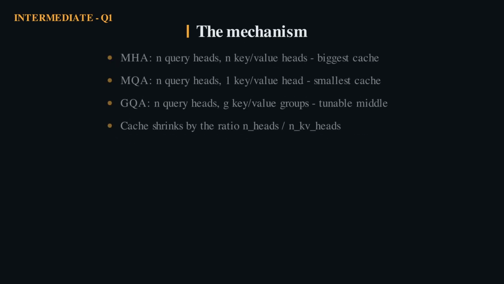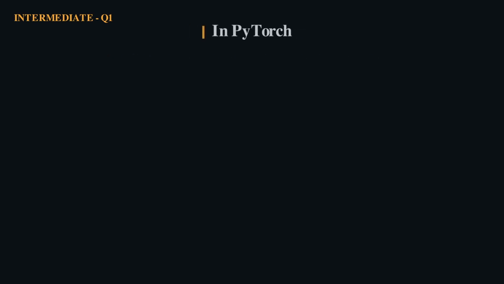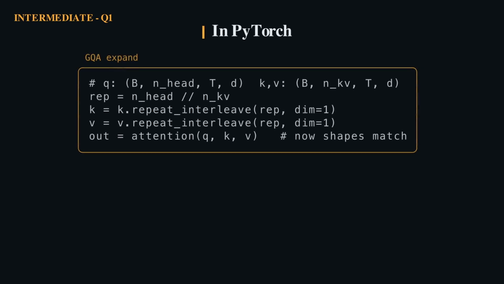Keep all the query heads, but reduce how many distinct key and value heads they read from. With one KV head, you get MQA. With a few groups, you get GQA. The cache shrinks by the ratio of query heads to key value heads. Implementation is tiny. Store few KV heads, then repeat each one across its group of query heads before attending. You cache n_kv heads but compute as if you had n.